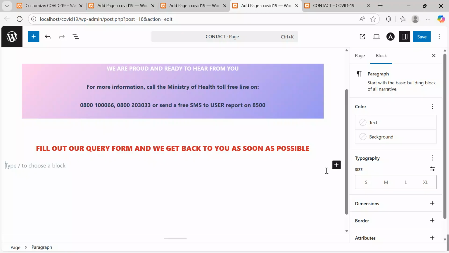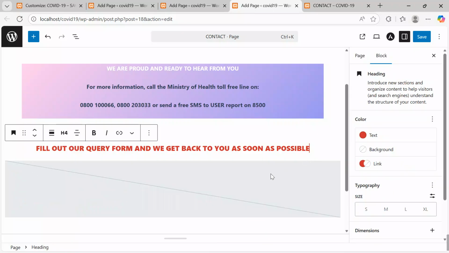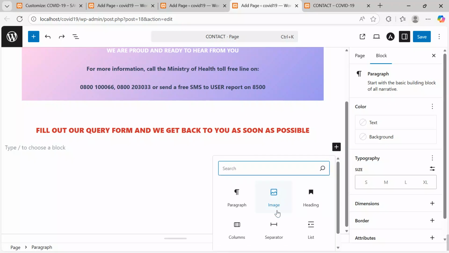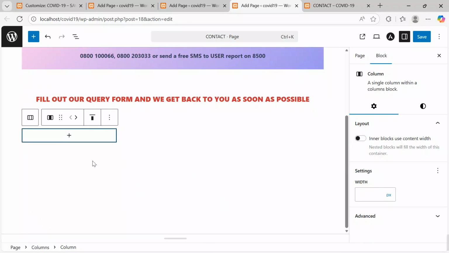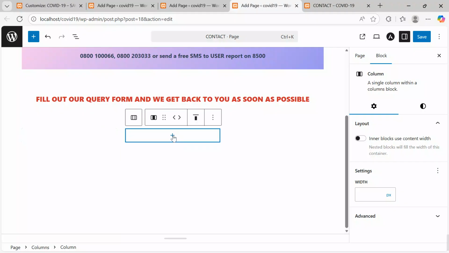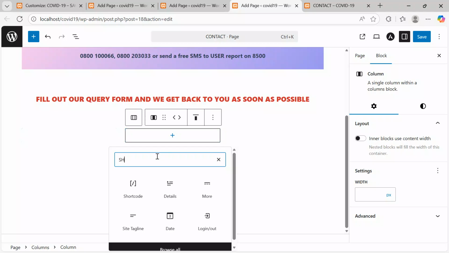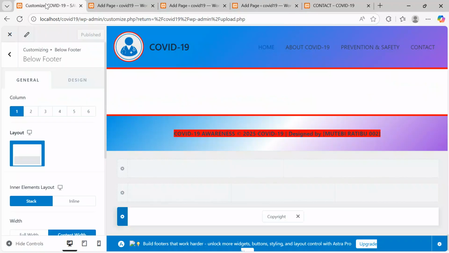After getting this, I'll now go on and insert a simple block. Oh, sorry, I want to get back here. Ctrl Z. I want to insert a simple block of 3 columns over here. Yes, 3 columns. Maybe in the middle column here, I come on the add block plus icon. I need to insert short code. Then get back here.